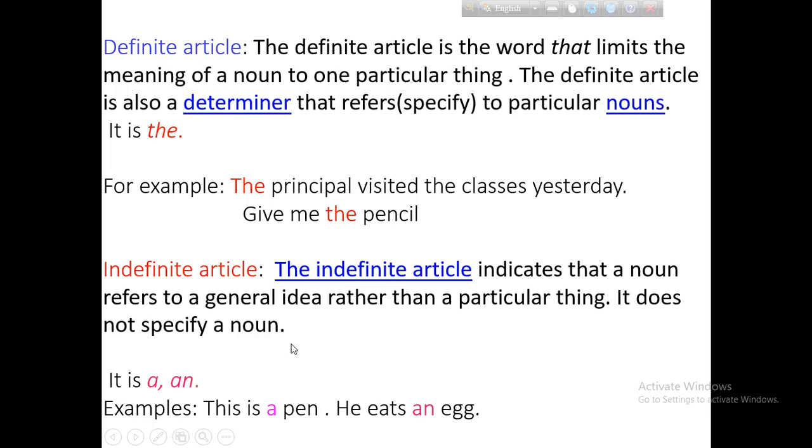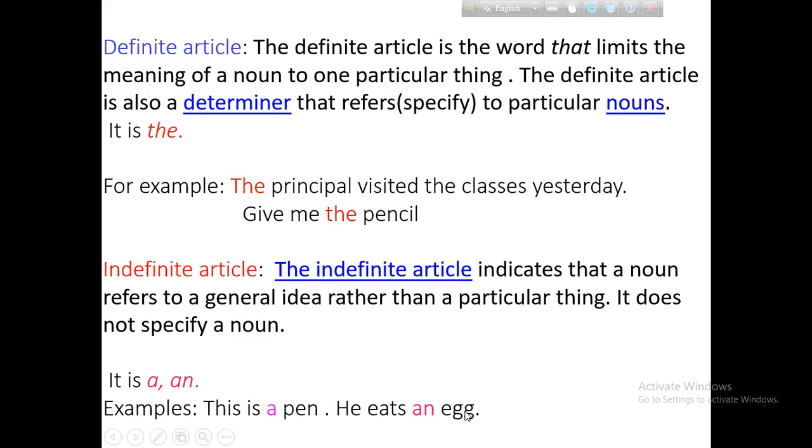For example, we can say, this is a fan. Here, fan is a noun that is not specified; it is a general fan, one of the fans. He eats an egg.